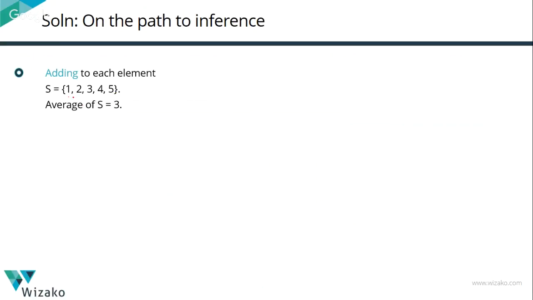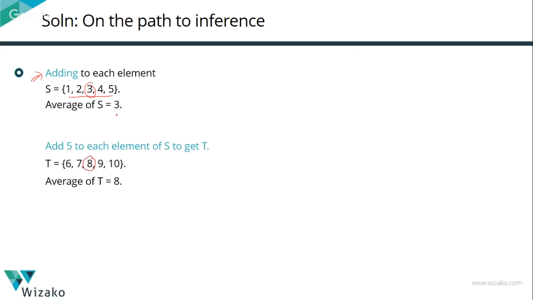One quick thing that you can use as a time-saving thing: if numbers end up being in an arithmetic progression, the middle number is the average. 1, 2, 3, 4, 5 is in an arithmetic progression. So the average is the middle number, which is a 3. As I had mentioned, let's add a 5 to each of these terms, and let's call that set T. So set T, the elements are going to be 6, 7, 8, 9, 10. These 5 numbers are also in an AP, so their average is going to be the middle number, which is equal to 8. So average of set T is equal to 8.